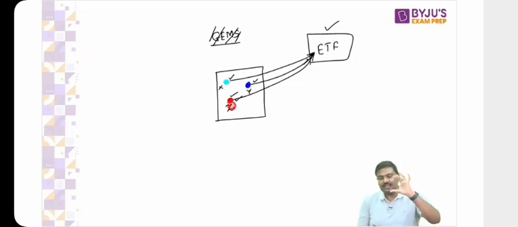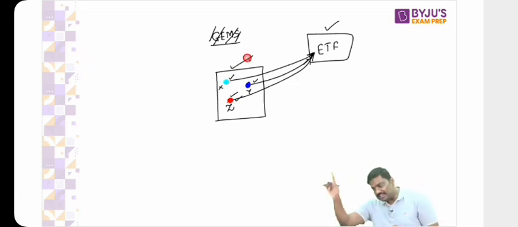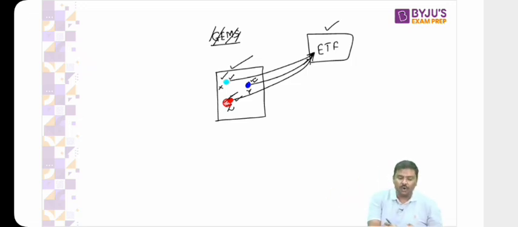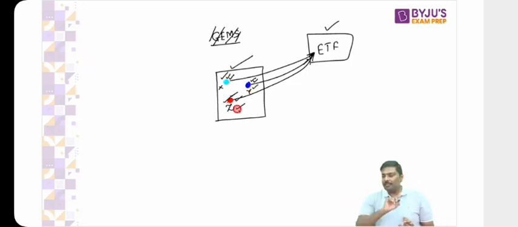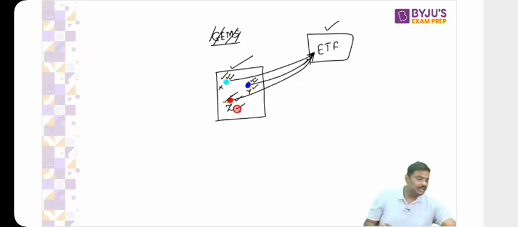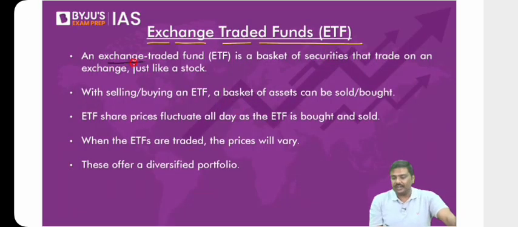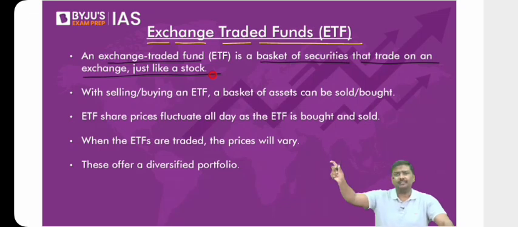ETF basically represents a packet or a group of securities. If you purchase this ETF, you have purchased a group of these shares. If you sell this ETF, then you have sold the shares of companies X, Y, and Z. Any problem in understanding? This is the definition. An exchange traded fund is a basket of securities that trades on an exchange just like a stock, just like a share, just like a bond in the market.